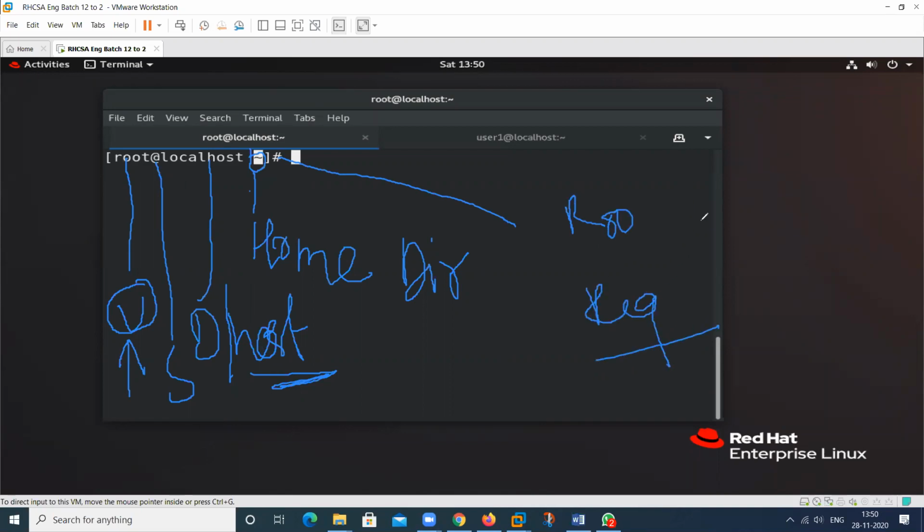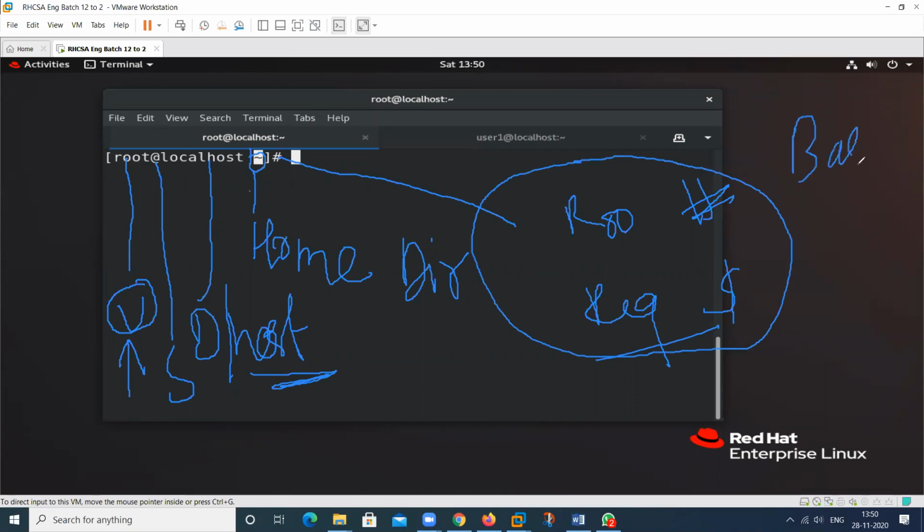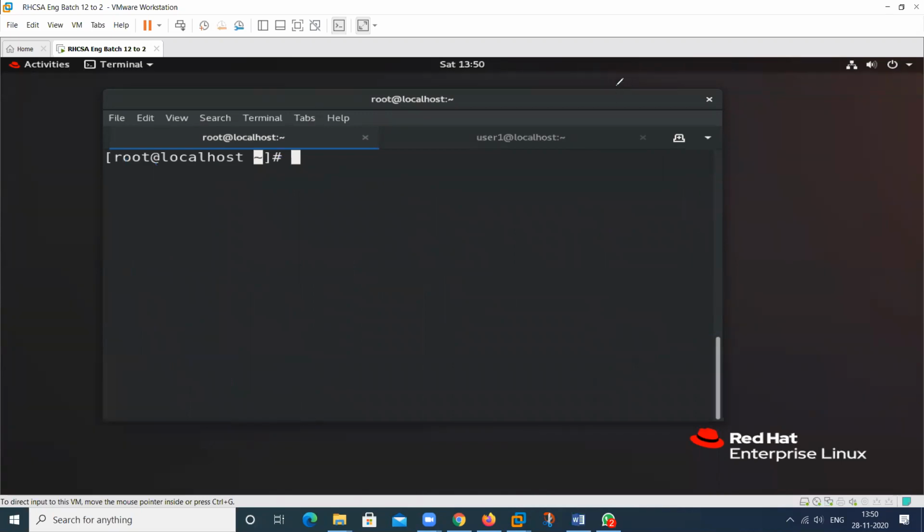So it can be this particular sign, and it can have this sign. By default, this is the sign, but we can also change it. But in the bash program, this is the default prompt provided by the bash shell. Suppose we change my shell, the sign will change. Suppose we are using the sh shell, the prompt will be different.